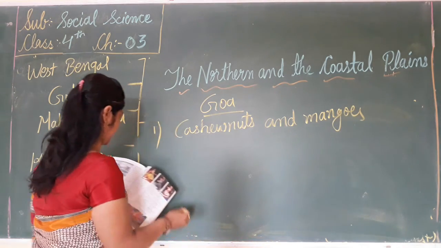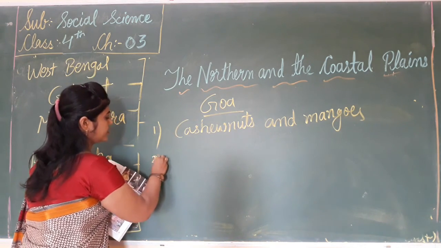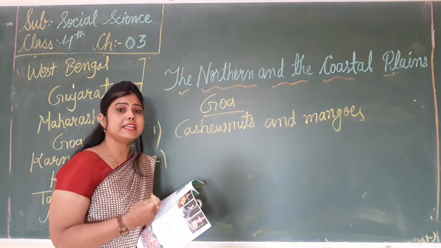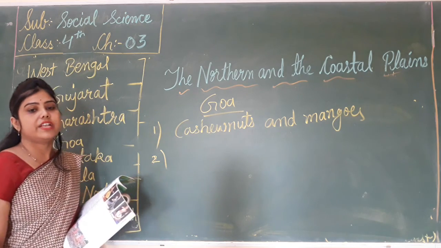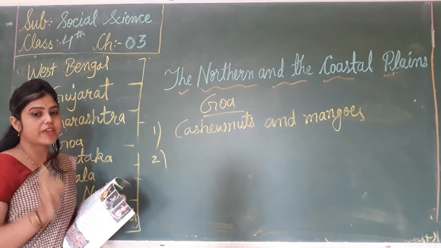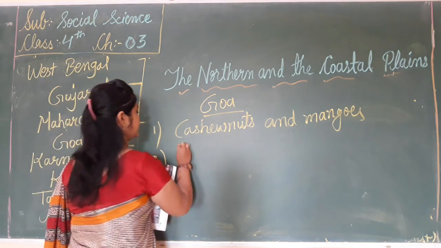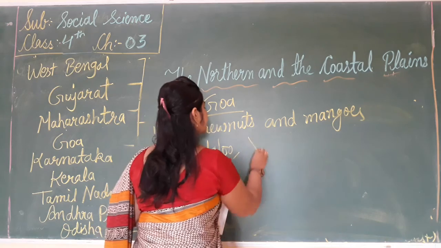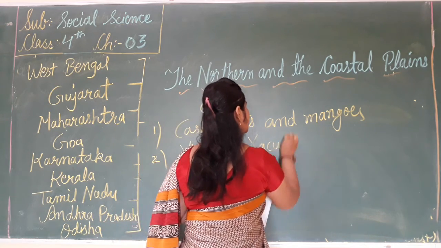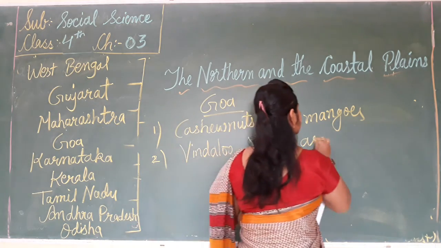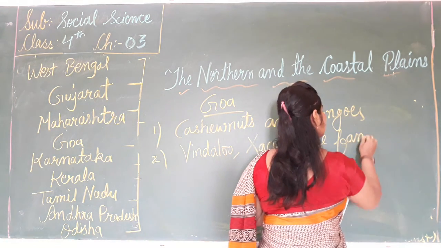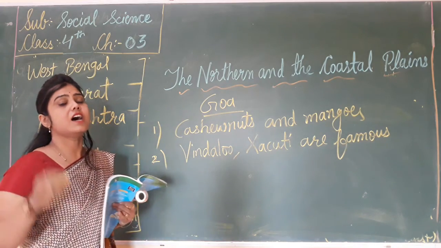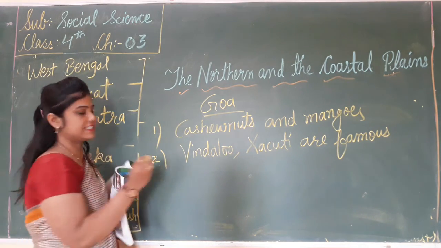Now the second thing is Goa is famous for cashew nuts and mangoes, and Vindaloo and Zaikuti are famous dishes. Which dishes? Vindaloo and Zaikuti are famous. Yes, what are these? These are the famous dishes.